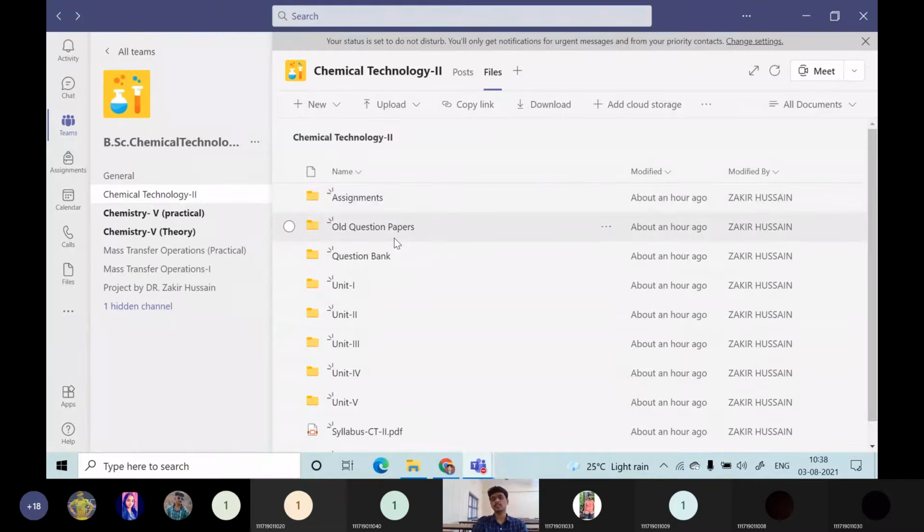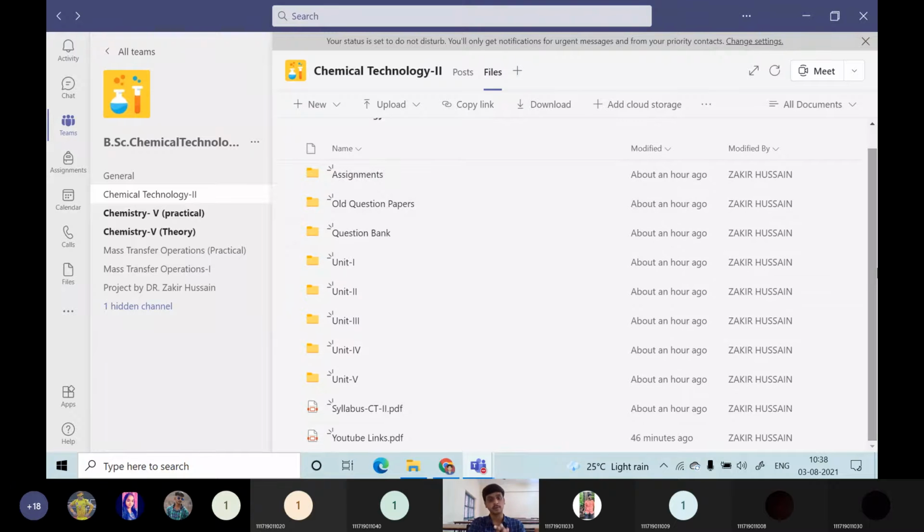Then the old question papers have been provided to make you thorough. From these old question papers, you can come to know the format of questions and how the questions will be asked. Then the question bank will guide you on what type of exhaustive and most probable questions you may encounter in this particular subject. You can see in this one.